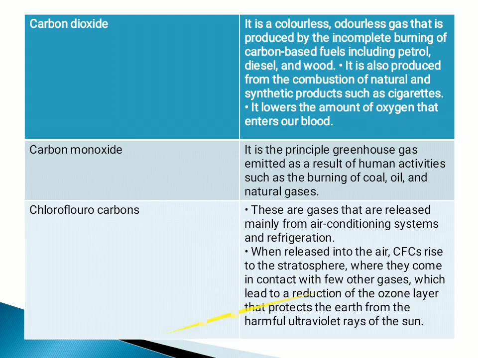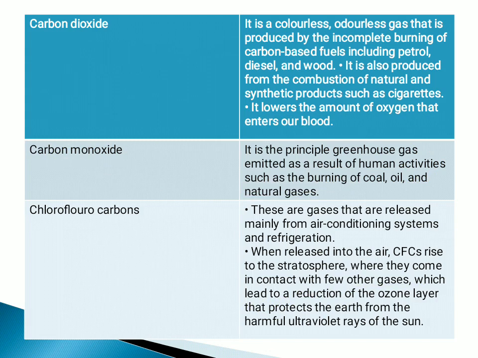It's a colorless, odorless gas that is produced by incomplete burning of carbon-based fuels like diesel, wood, or petrol. It is also produced from the combustion of natural and synthetic products like cigarettes, and it has a lot of impact on lowering the oxygen level, which has an important effect on the blood flow system. Then comes carbon dioxide. Carbon dioxide is another principal greenhouse gas that is emitted by human activities like burning coal, oil, natural gas, and other processes.